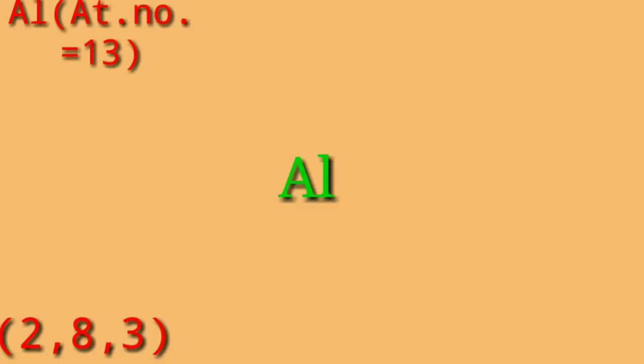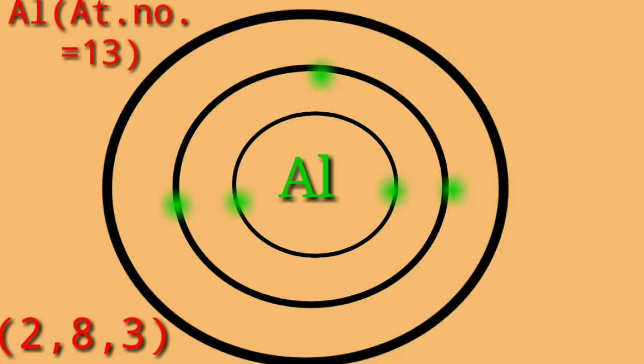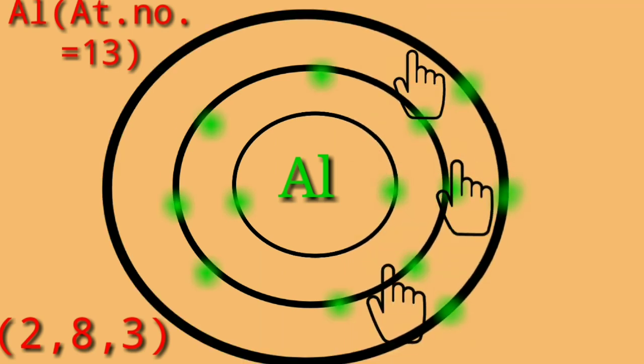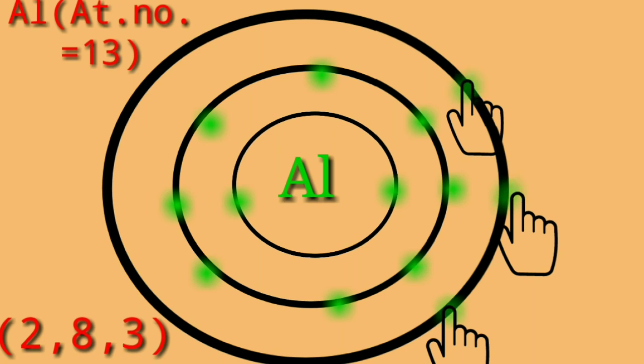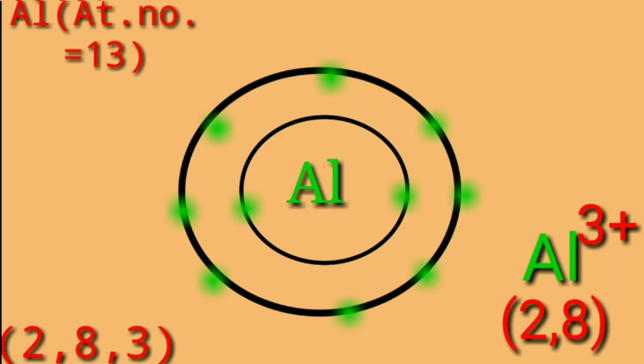Similarly, students, consider the example of aluminium. Its atomic number is 13 and its electronic configuration is 2, 8 and 3. In first shell it contains 2 electrons, in second shell 8 electrons, and in the third shell or valence shell, 3 electrons. This aluminium atom will donate 3 electrons and form aluminium cation with electronic configuration 2 and 8. That is, it contains 10 electrons.